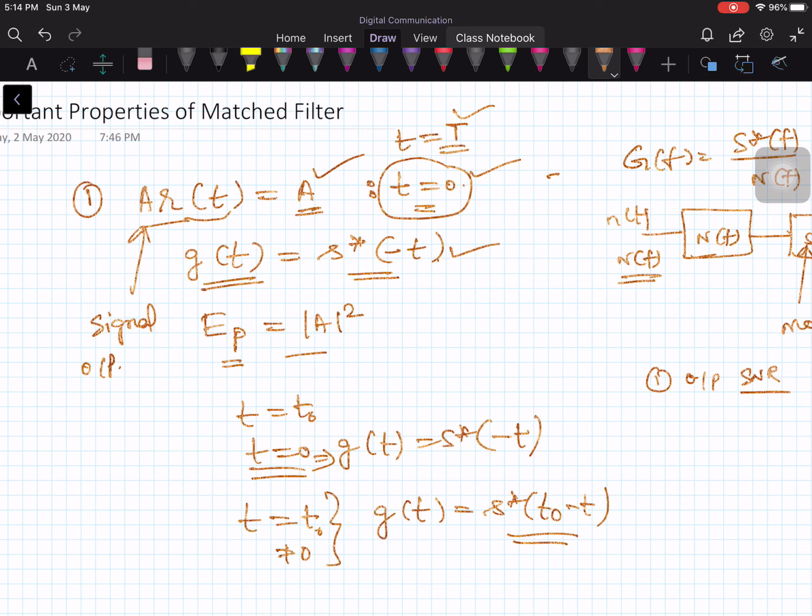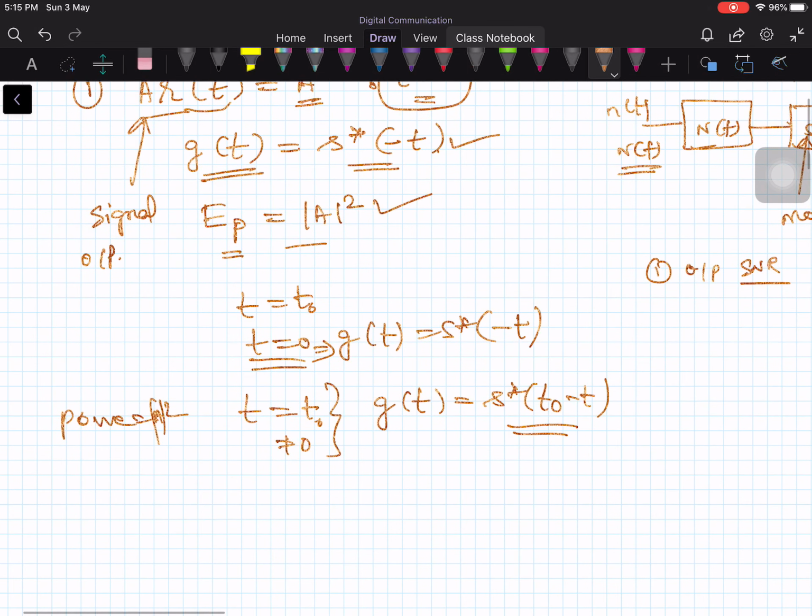The power in the signal is given by A square. Power is equal to A square, and the energy is given by mod of A square times T. Here T is normalized, because we know that energy equals power times T, the duration.